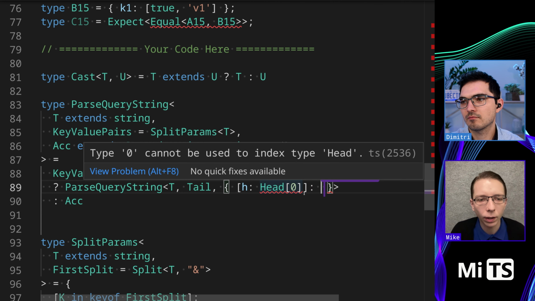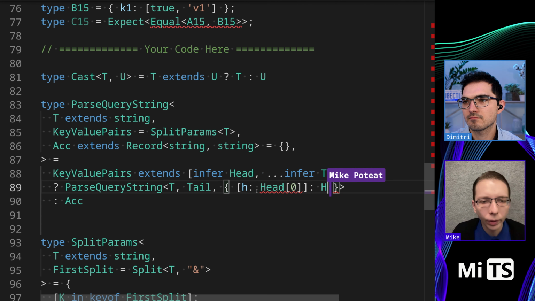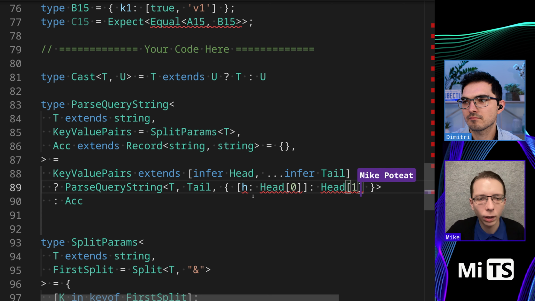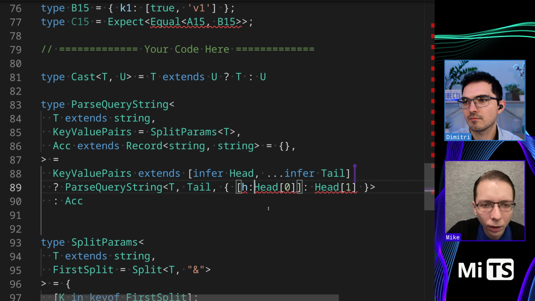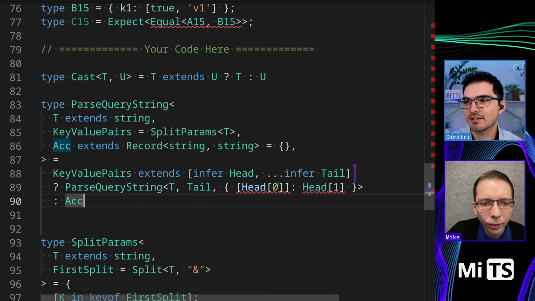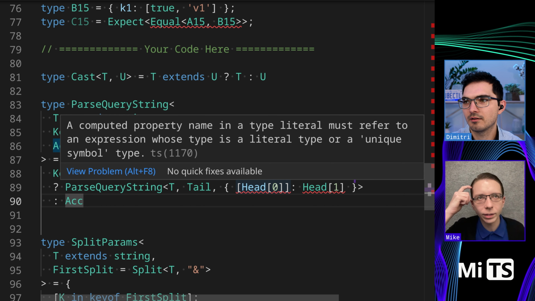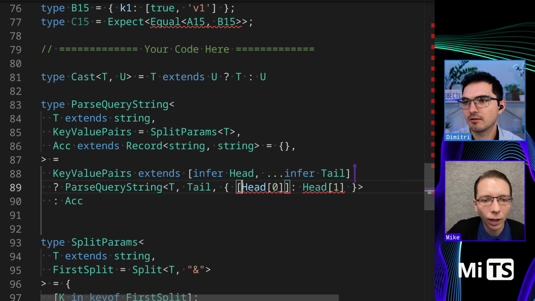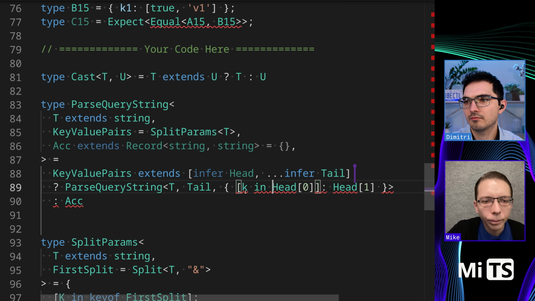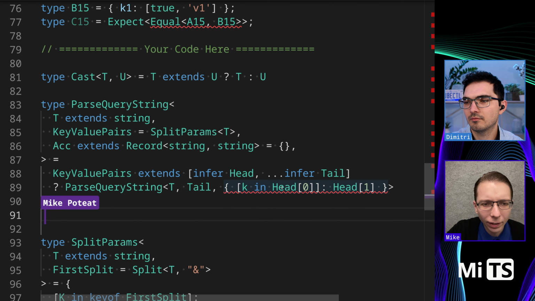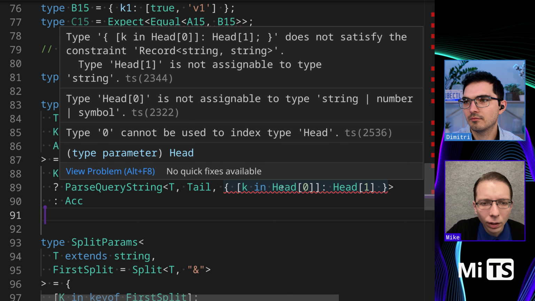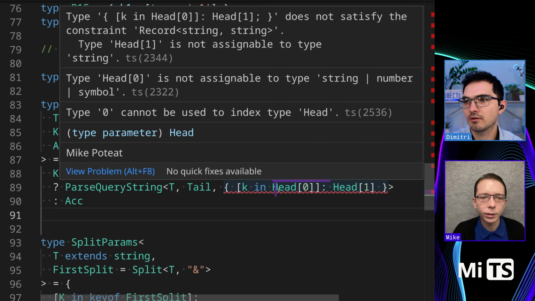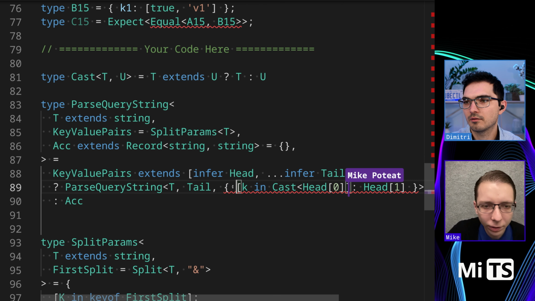I don't think. And then this would be head of 1. So let's see. I don't think you can. That's a syntax error, isn't it? I don't think this is syntactically allowed. K in... So I mean, this might be just a matter of casting, honestly.